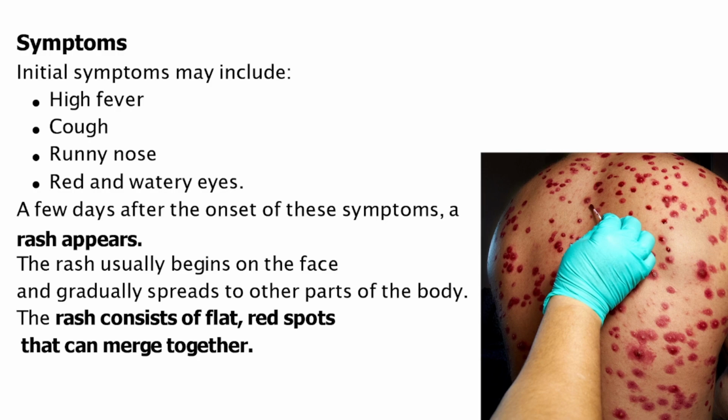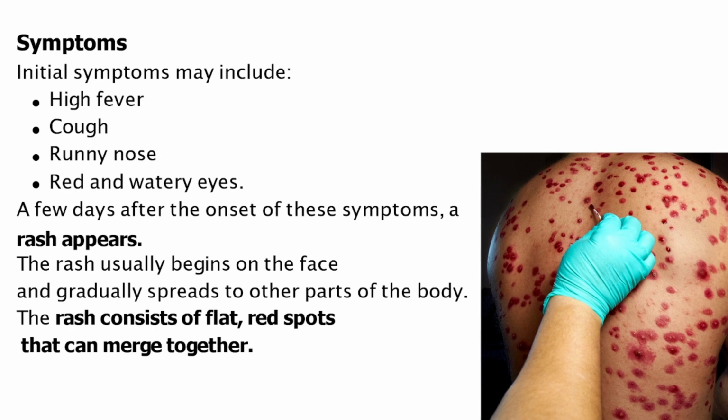The symptoms: when a human is suffering from the measles virus or is going to be affected by it, what are the symptoms that appear on the entire body? The initial symptoms may include high fever, cough, runny nose, and red and watery eyes. A few days after the onset of these symptoms, a rash appears.